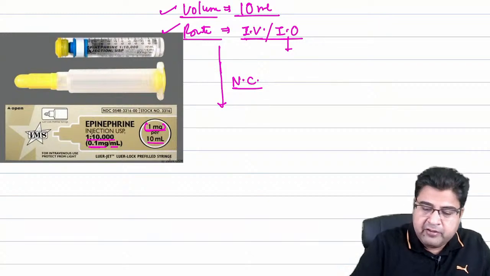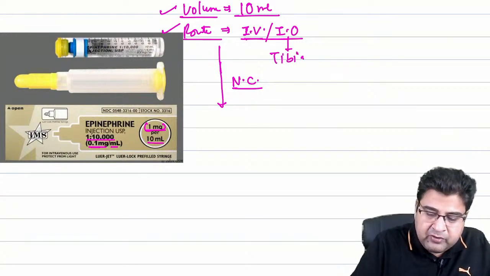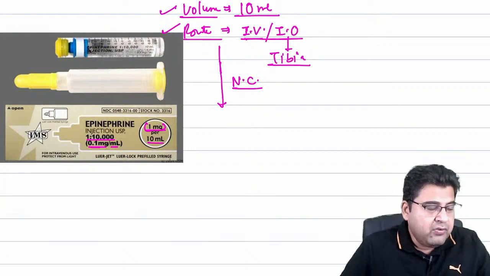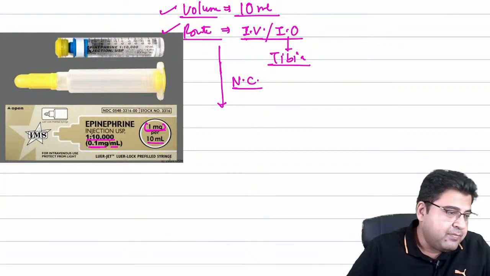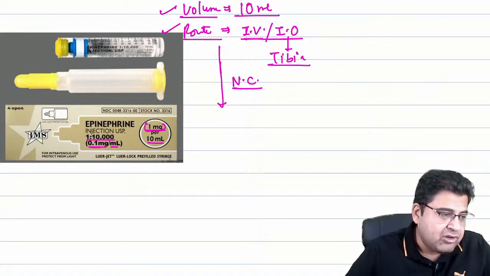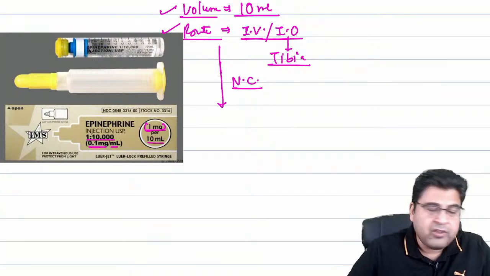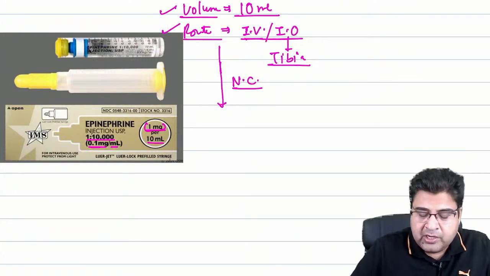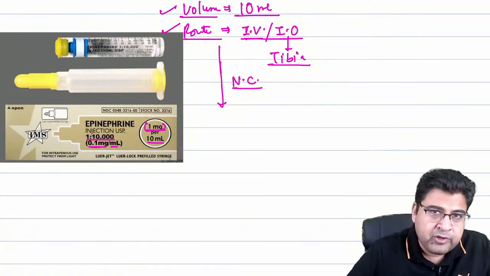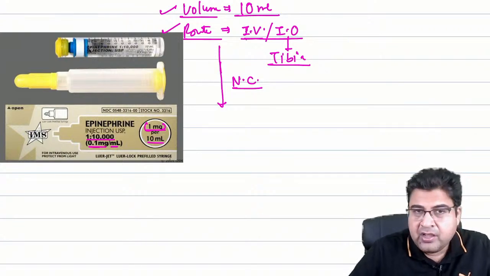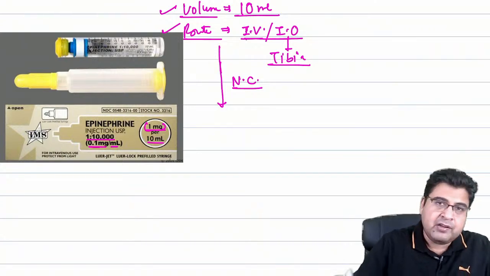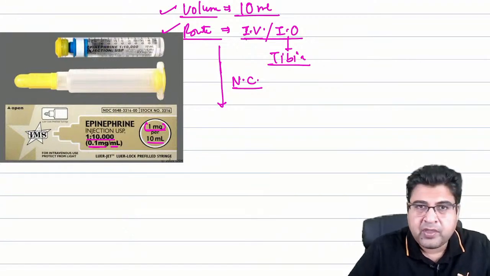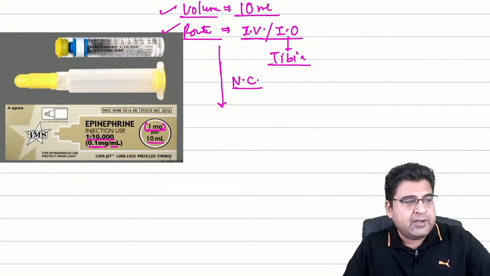Yes, so we will give medicines in the tibia. In an adult patient, we can use either end of the tibia, but like Dr. Sneha Jha has already mentioned, we always use the upper end of the tibia in pediatric patients. In pediatric patients, the lower end of the tibia has an epiphyseal plate, which is not fused. So in children, the epiphyseal plate is not fused.